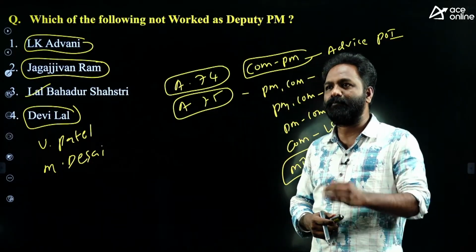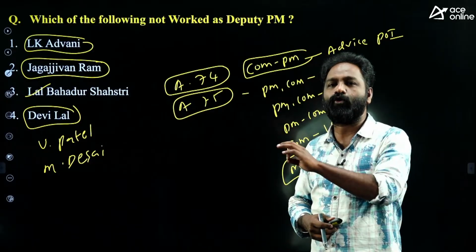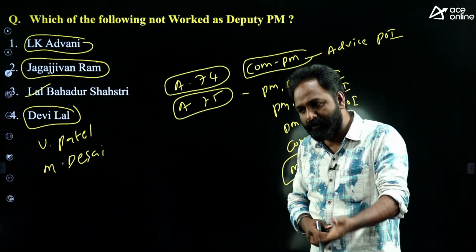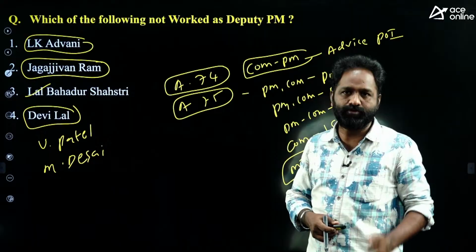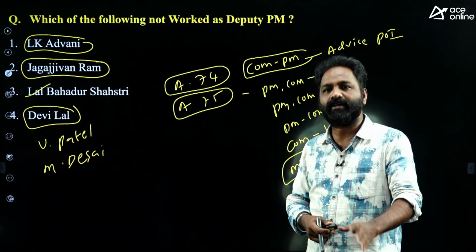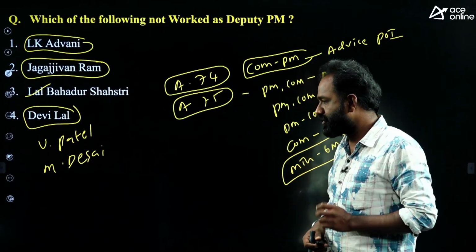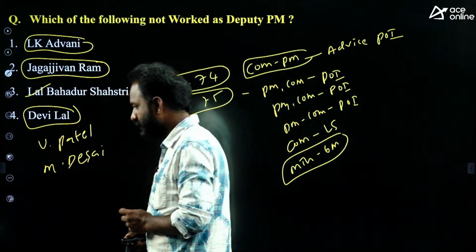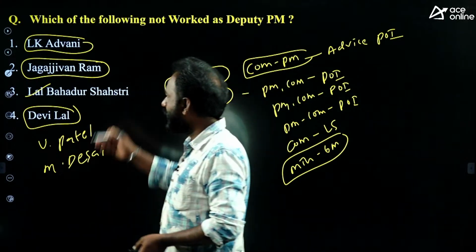That means the Deputy Prime Minister post is not a constitutional post. Even the Deputy Chief Minister post is also not a constitutional post. As a convention, we created it, but it is not mentioned in the Constitution. Okay, and why did I ask this question?